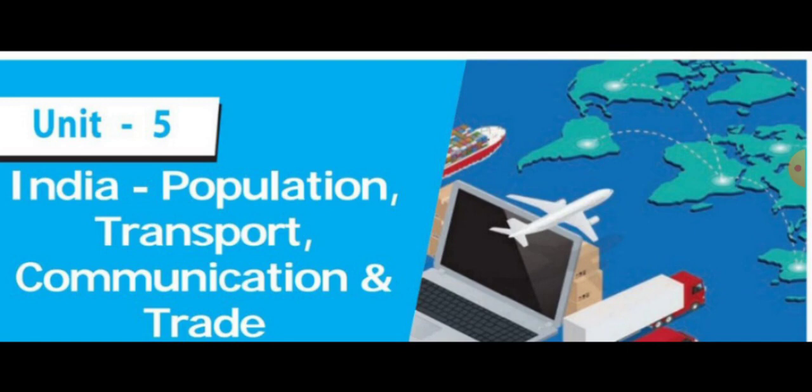Then next we learned about 4 major shipyards. What are the 4 major shipyards? Hindustan Shipyard, it is in Visakhapatnam. Garden Reach Workshop, it is in Kolkata. Mazagon Dock, it is in Mumbai. Kochi Shipyard, it is in Kochi.